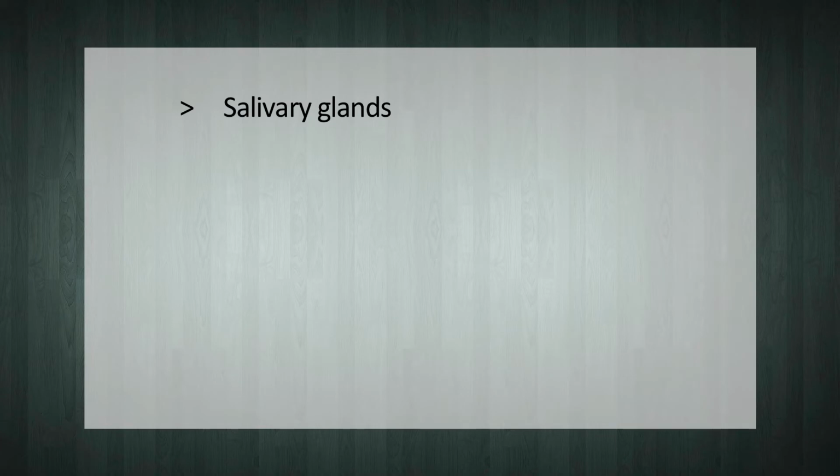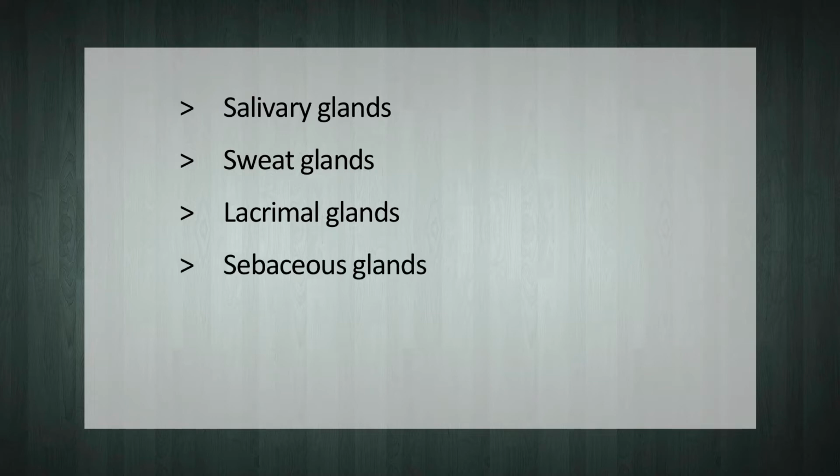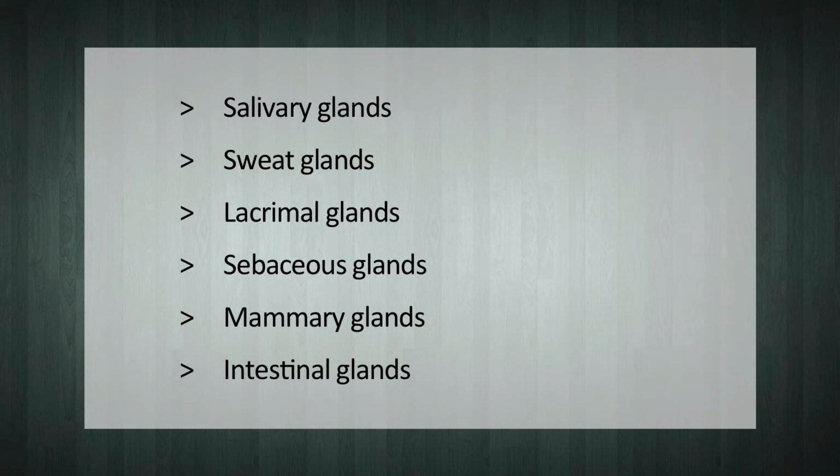On the basis of the site of secretion, the glands are classified as exocrine glands. Exocrine glands have ducts that carry their secretory products to a surface. These include salivary glands, sweat glands, lacrimal glands, sebaceous glands, mammary glands, intestinal glands, the glands that secrete digestive enzymes.